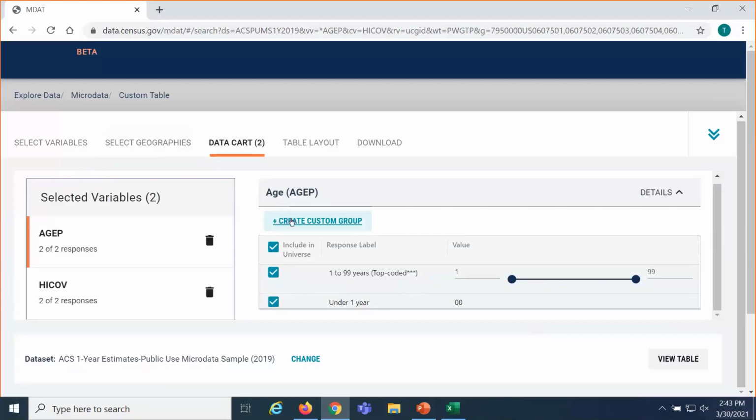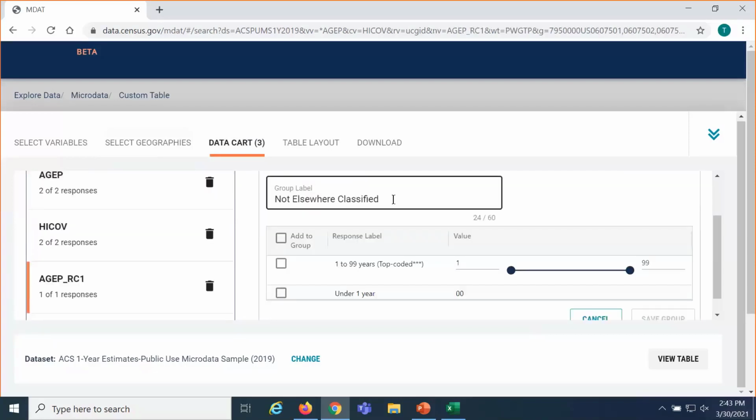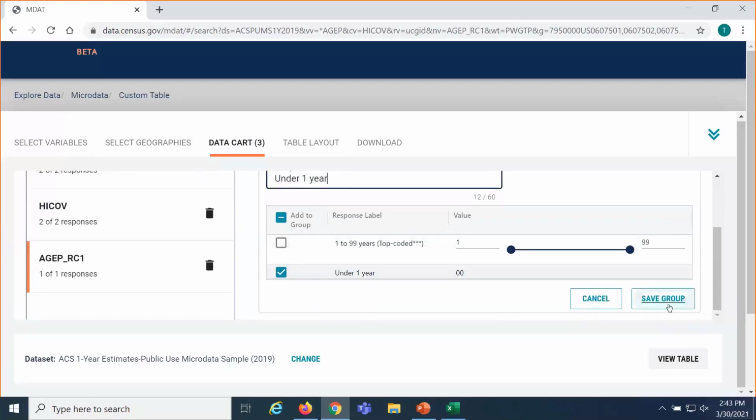So just like before, we have a continuous variable. We need to create a custom group. So first I'm going to click Create Custom Group. I wanted health insurance by single year of age. So the first thing I'm going to do is pull out this category for under 1 year old. Just check the box next to it. So this tells the system this category, I want data for people under 1 year old. And so I know what this means on my table, I'm going to type under 1 year. You'll click Save Group once you're happy with it.